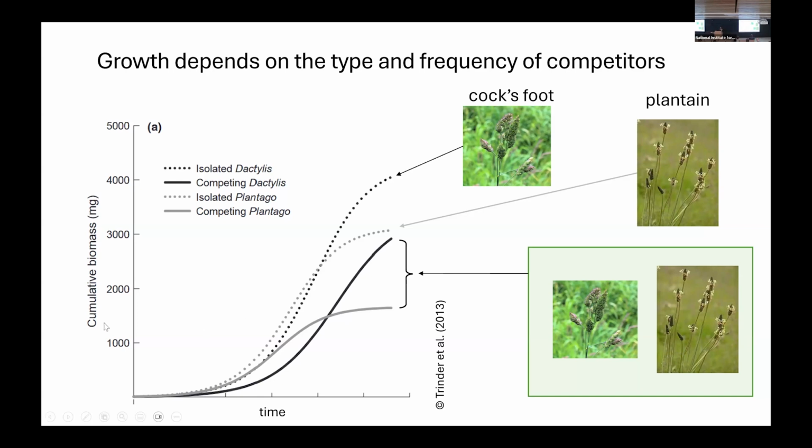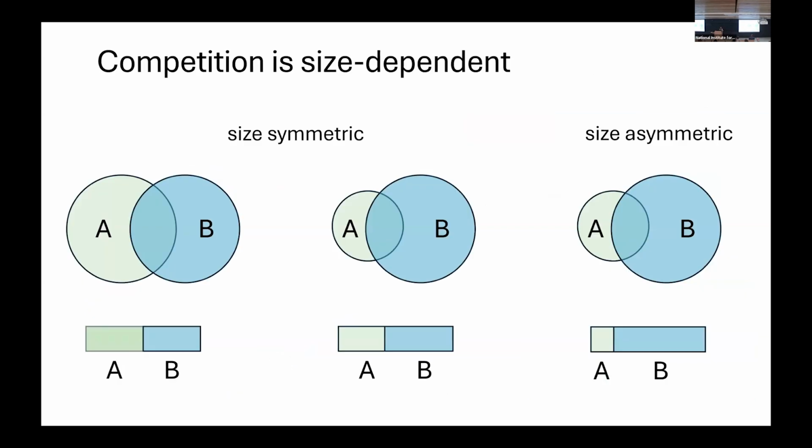There is this nice empirical study from Trinder and collaborators that measured the biomass growth over time for two species, Dactylis and Plantago. They measured growth when the species grow isolated or when they grow together. And as you can see, isolated plants perform better than competing plants. In addition, if we measured competition at this time, we would conclude that Plantago is the best competitor, but later in the season, Dactylis is the best competitor. So the timing at which we measure competition is also very important.